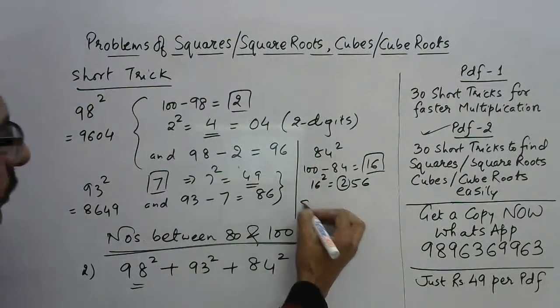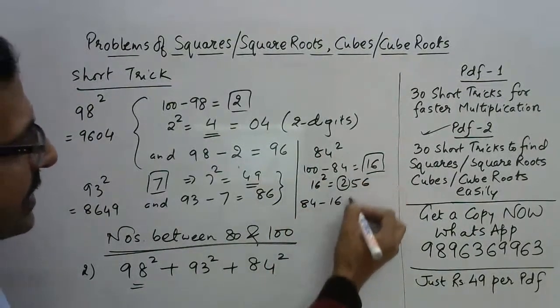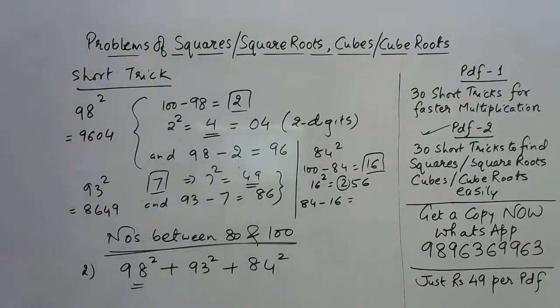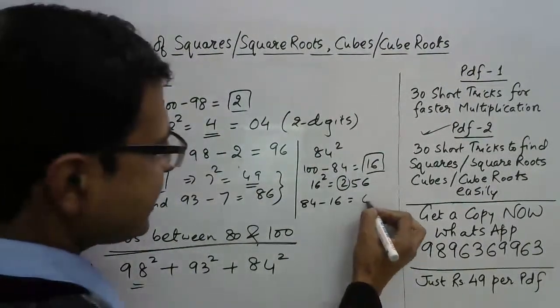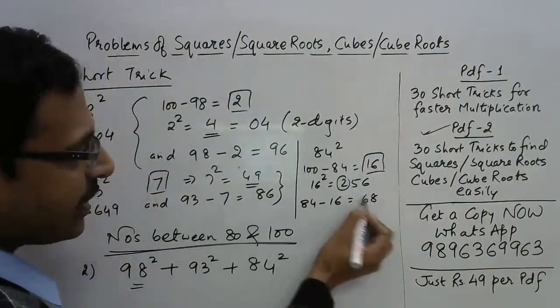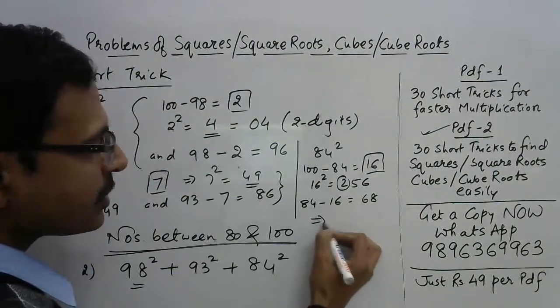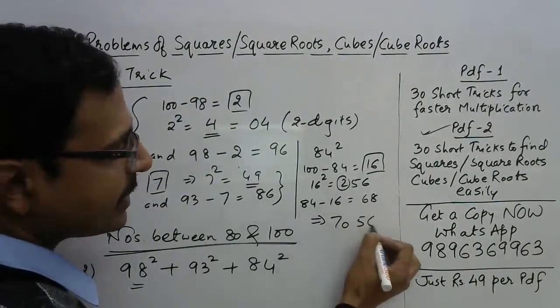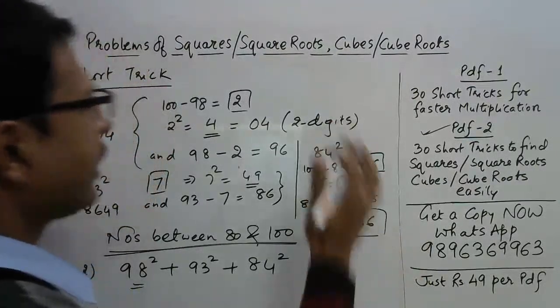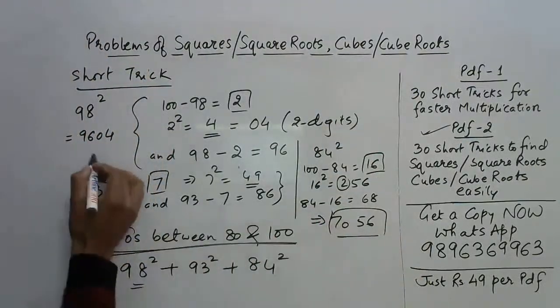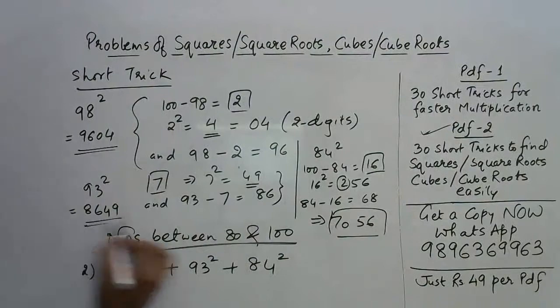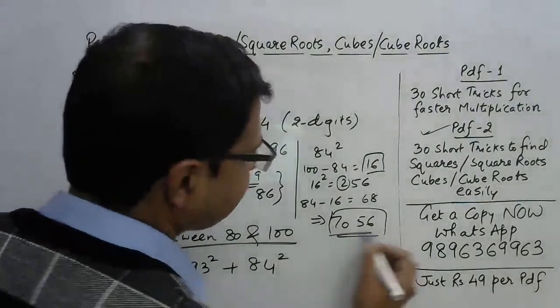Now the base is 84 and the number in the box is 16. So if you subtract 84 and 16, you are going to get 68. So we have these 2 carried forward. So 68 plus 2 becomes 70 and 56. This will be the answer of the square of 84. So here you have the 3 squares, 9604, 8649 and 7056.